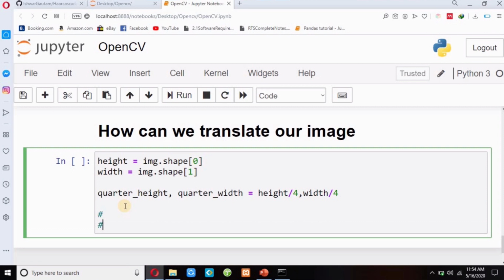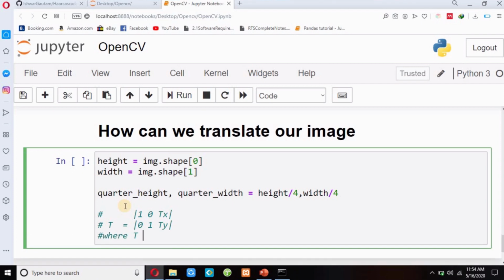Suppose we have T as a translation matrix, then we have a formula like [1 0 Tx; 0 1 Ty], where T is our translation matrix, Tx is our width, and Ty is our height.